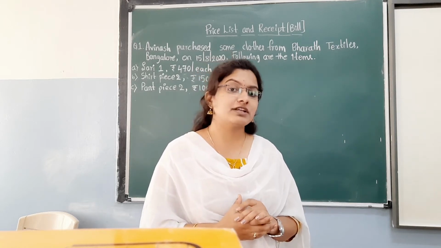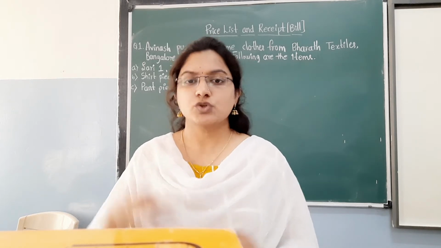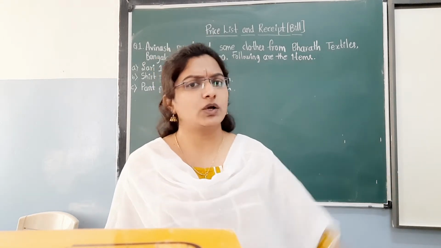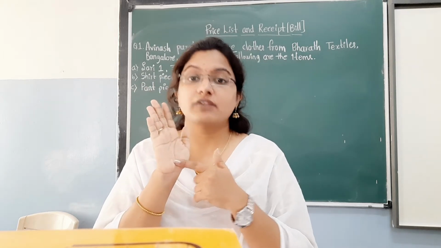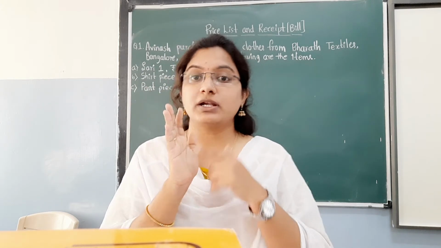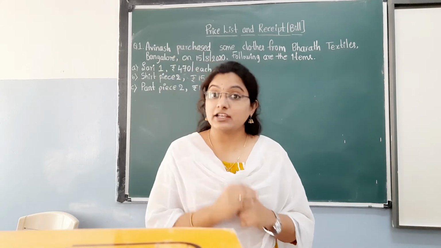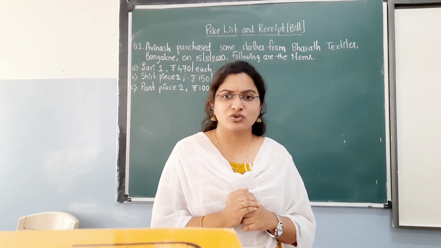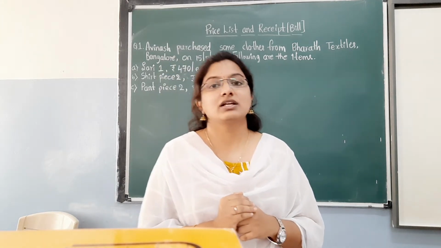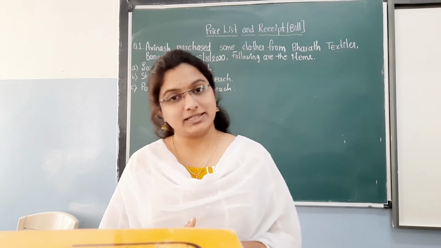So what is the difference, children? 50 rupees he has taken more, isn't it? So immediately I went to the hotel and asked him, see here sir, we gave you 1000 rupees, but the amount is 950. Yes or no? To show the proof, we need a receipt or a bill, children.